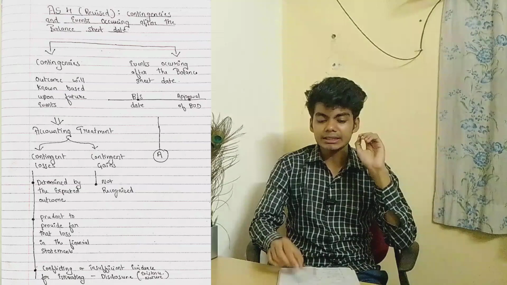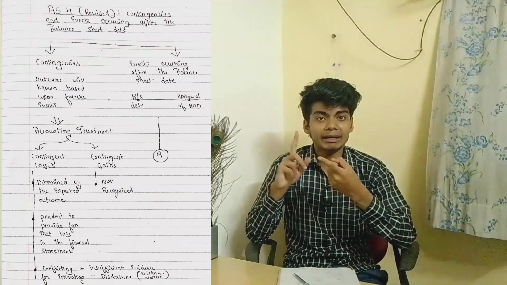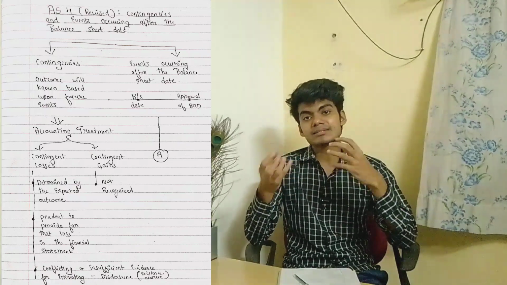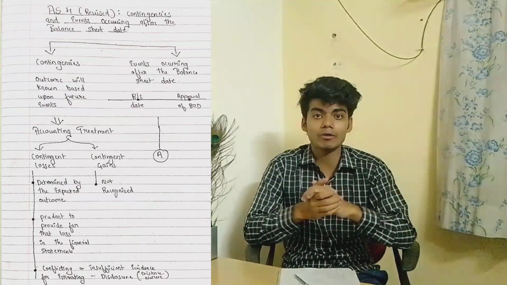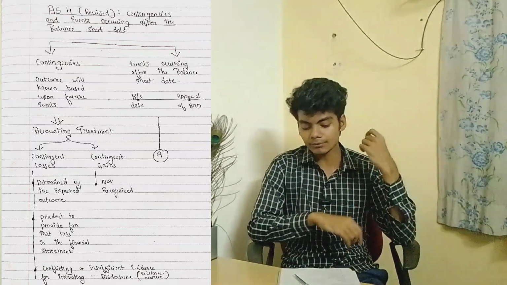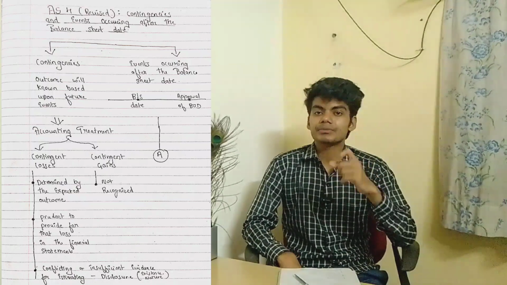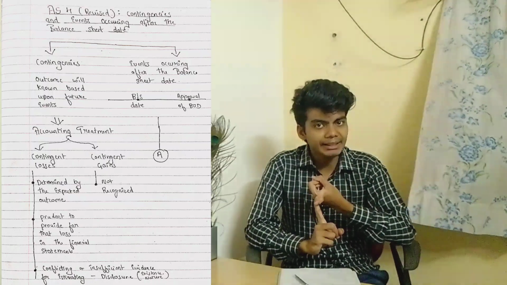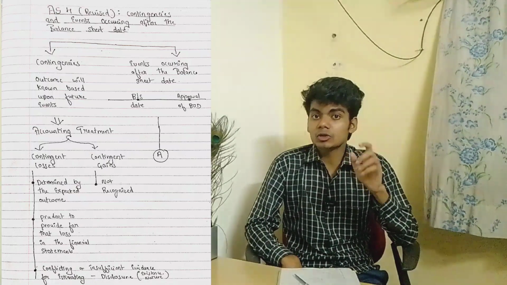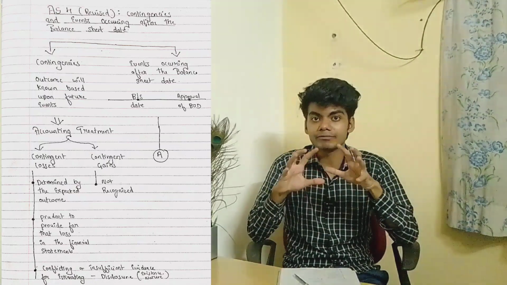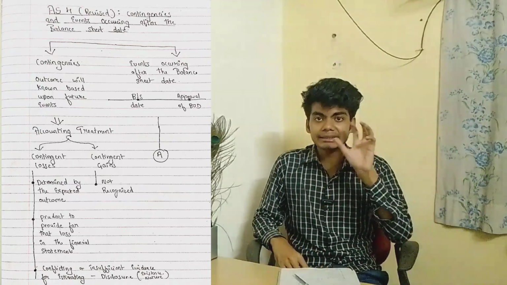But for contingent losses, we have to determine the expected outcome. Then as per the prudent concept, we have to make a provision for that. But if you are not able to determine the expected outcome, then you can disclose the nature and existence of that event. So this was all about contingencies.